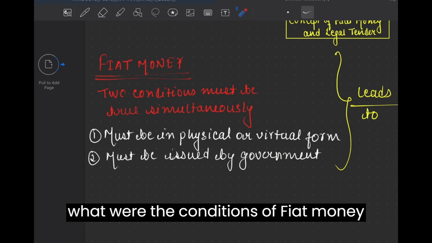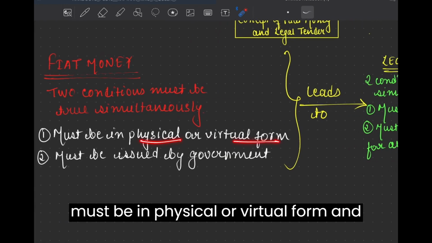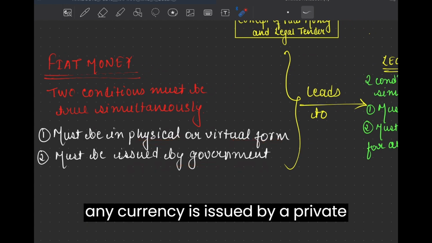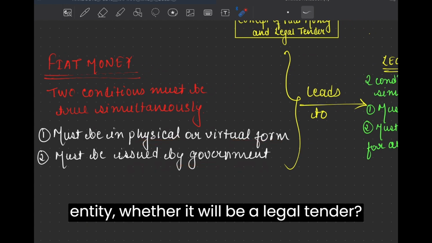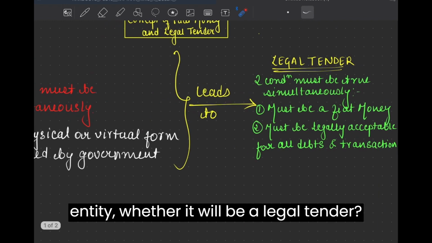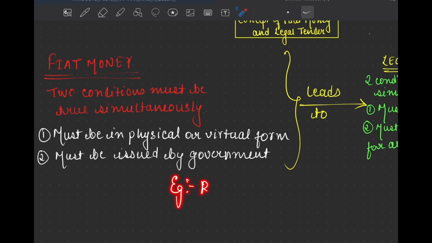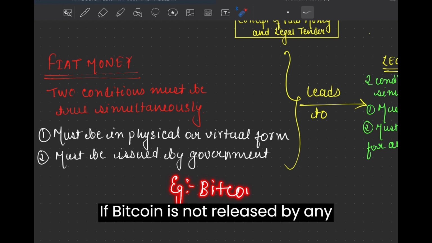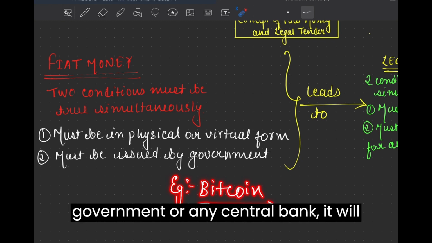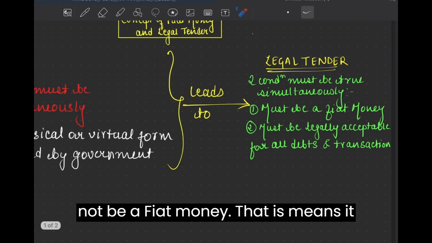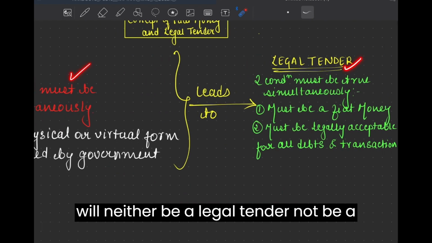So what were the conditions of fiat money? It must be in physical or virtual form and must be issued by the government. So if any currency is issued by a private entity, will it be a legal tender? No, because it will not be a fiat money in the first place. For example, Bitcoin. If Bitcoin is not released by any government or any central bank, it will not be a fiat money. That means it will neither be a legal tender nor a fiat money.